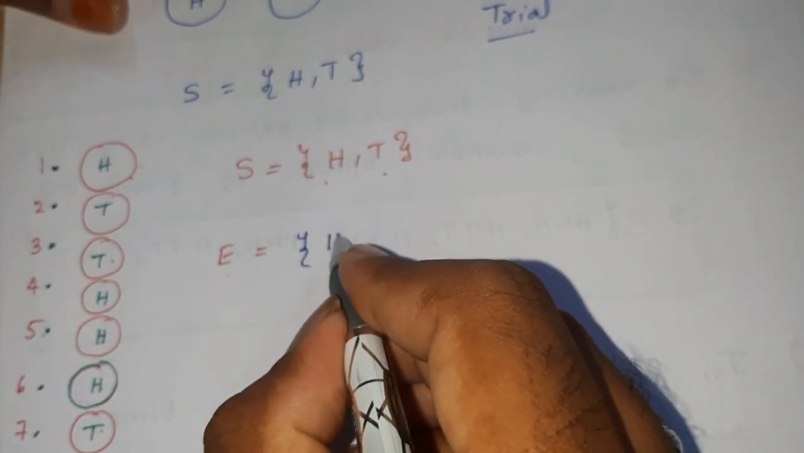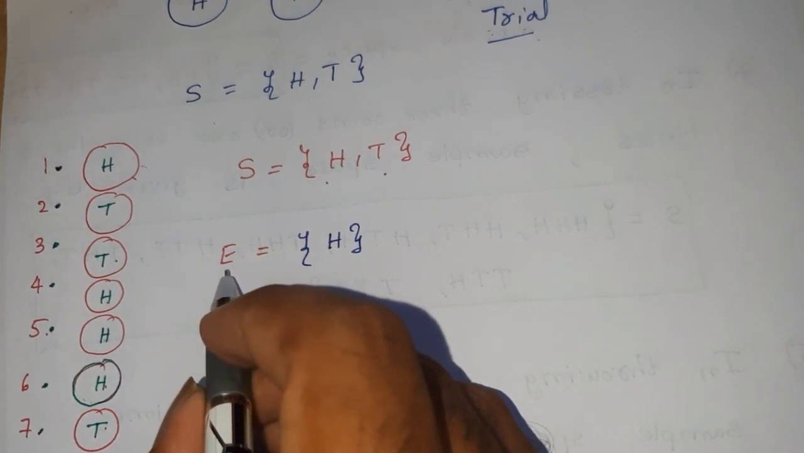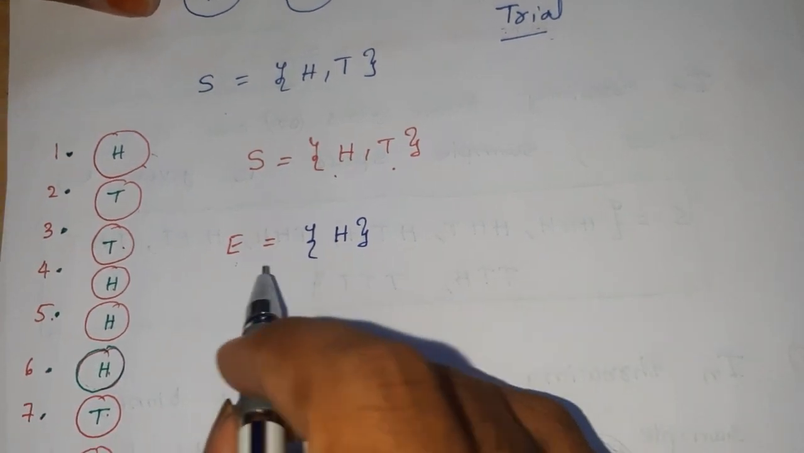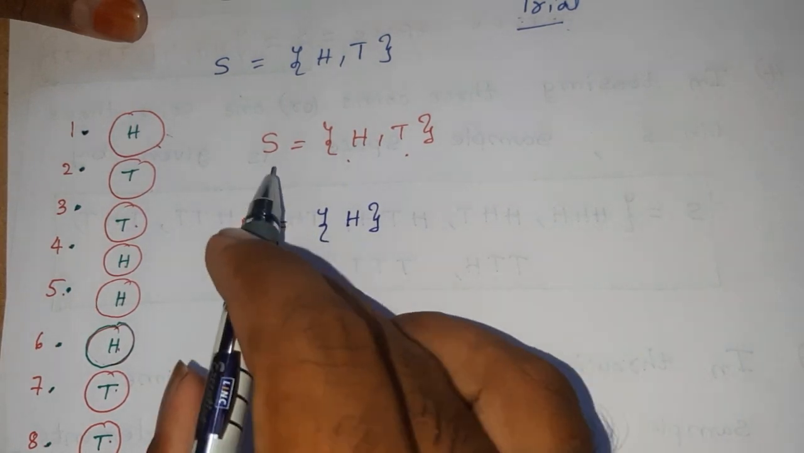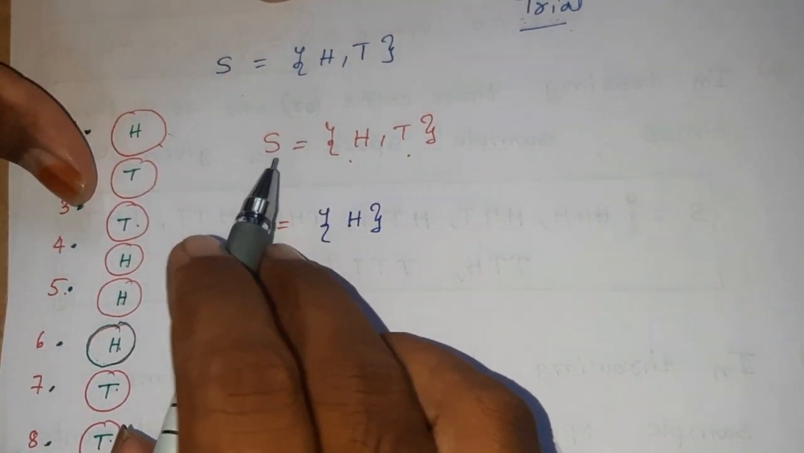For example, E is defined as getting head, then it is an event of the sample space. There are many events for a sample space.